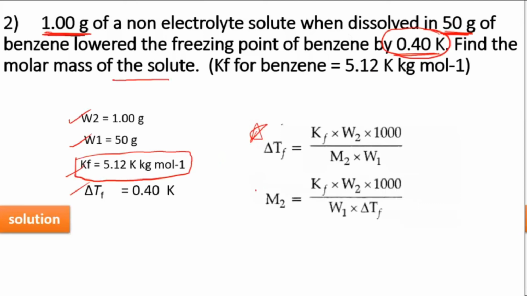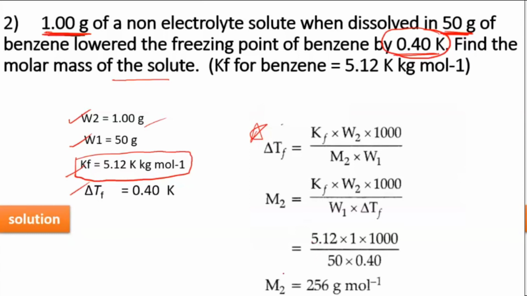Yeah, I've just interchanged this. Okay, and then you can substitute whatever values are given to you. So M2. Okay, yes, very good. These many have got this answer. Yeah, 256 gram per mole. Correct. Okay, only locating this is important. As he said it correctly, it's delta TF. Remember to find out which is delta TF and which is TF and which is TF naught.